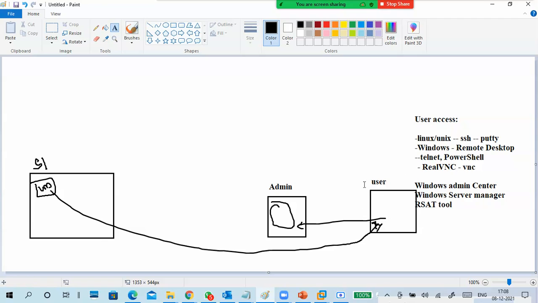So this is how a user can access a virtual machine. Here, the user requests a VM, the admin logs into the server and creates a virtual machine and gives the access, and tells the user how to access it. He will tell which IP address, which username and password to use to access the virtual machine. So this is the basic one.